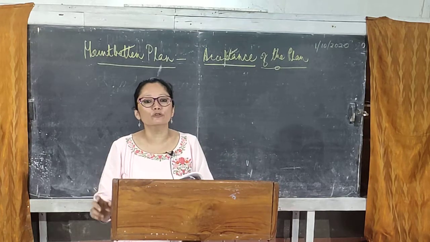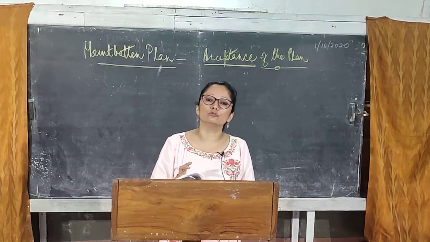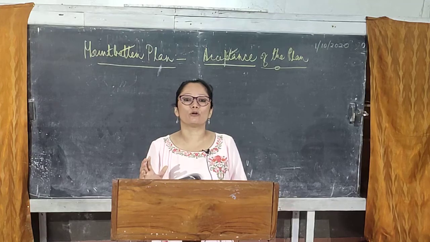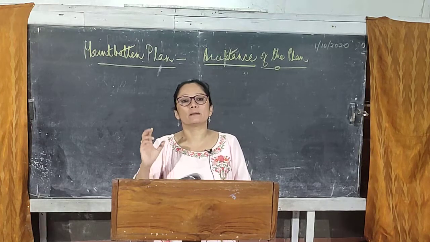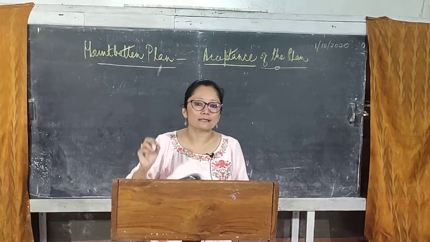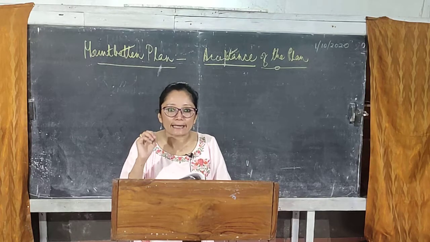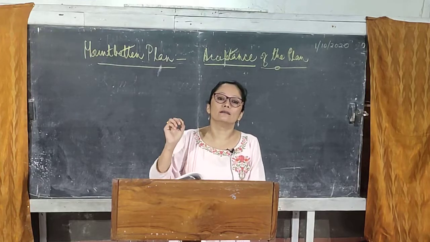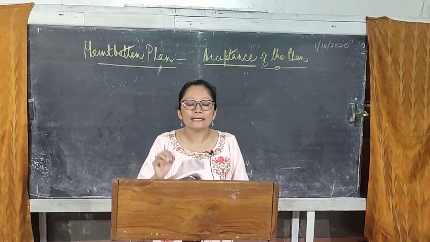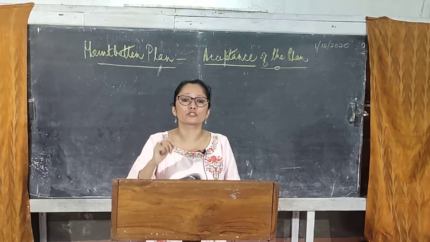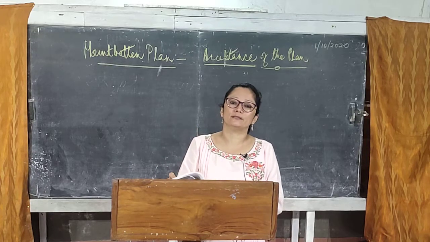The Quit India movement of 1942 itself had shown the magnitude and the power of the movement. It had sent a strong message to the British that your days in India are numbered, that the Indians have now become determined to drive the British away from their country.